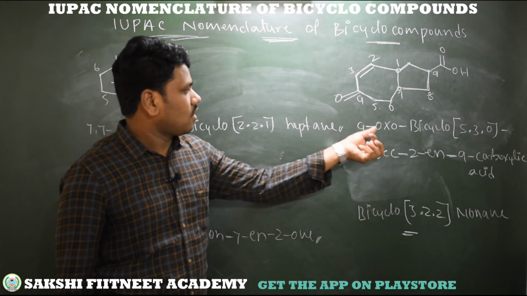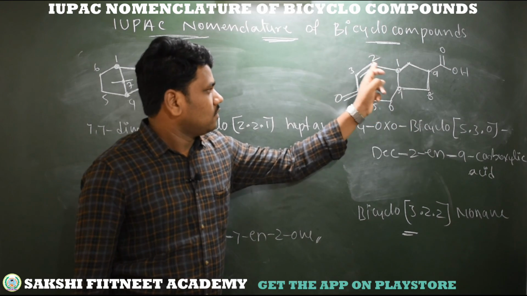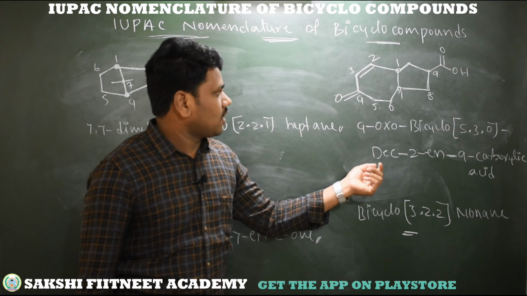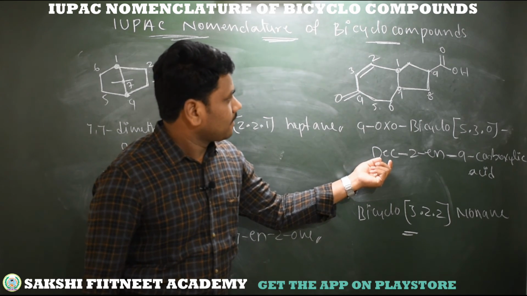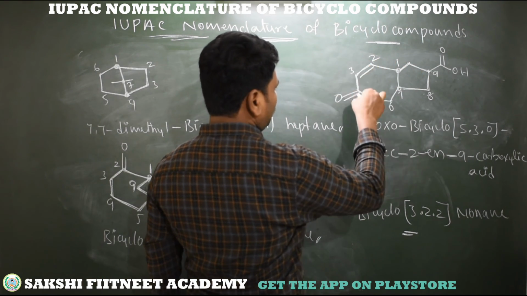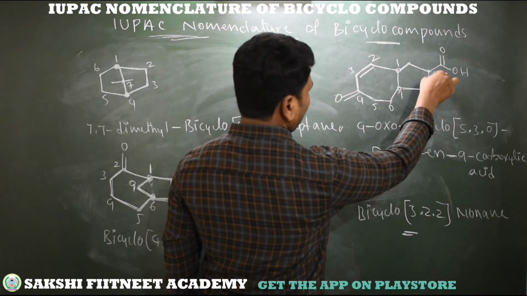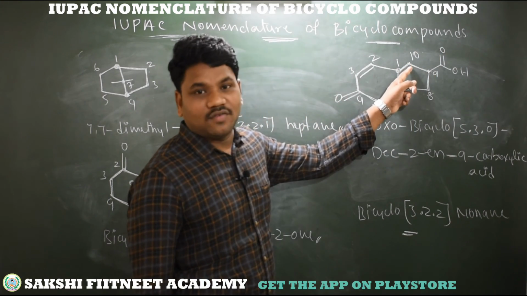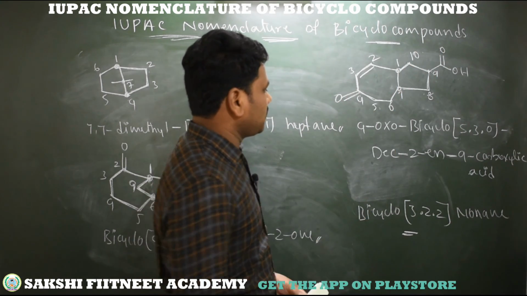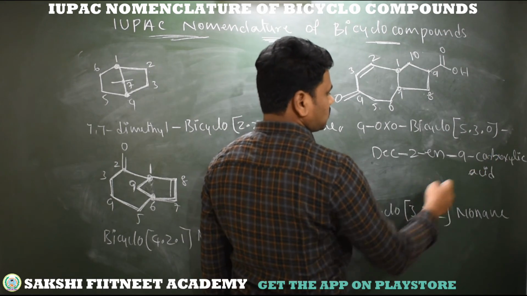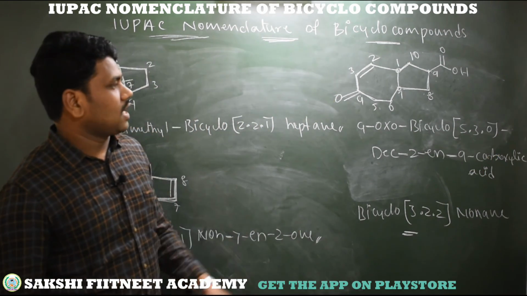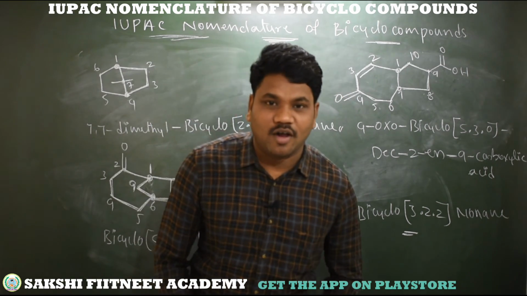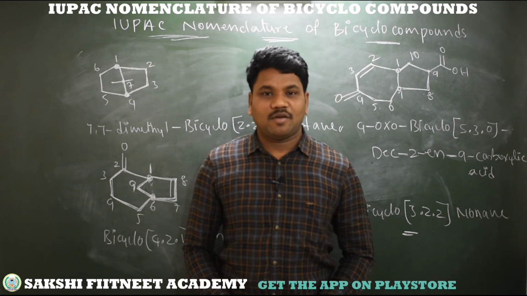So what is the name of this compound? It's 4-oxo bicyclo 5-3-0 dec. Total number of carbons is 10, so it's dec. 1, 2, 3, 4, 5, 6, 7, 8, 9. Here, see, 10. That we just missed. The 10th carbon is here. So it becomes dec-2-ene-9-carboxylic acid. So this is the IUPAC name of this compound. I hope you understand well what bicyclo compounds are and how to write the IUPAC name for bicyclo compounds.